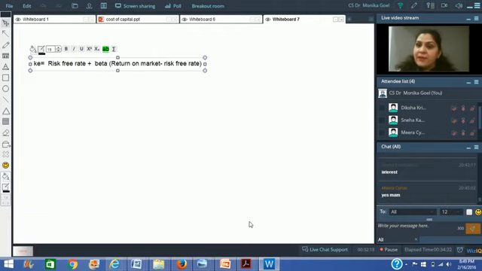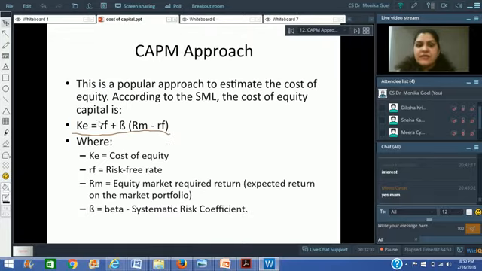It says that because you are trying to price the value of a capital asset. What are you trying to do? You are trying to decide the price of a capital asset. So, in order to find out the price of a capital asset, we use the capital asset pricing model, which says that in order to price an equity share, you should get the risk-free rate plus beta multiplied by return on market minus risk-free rate. This is the formula which has been given in the capital asset pricing model.